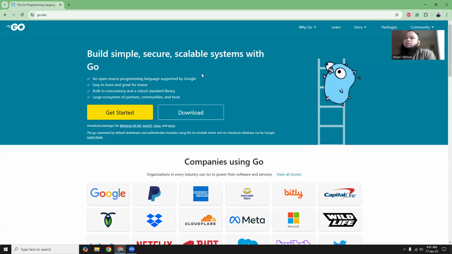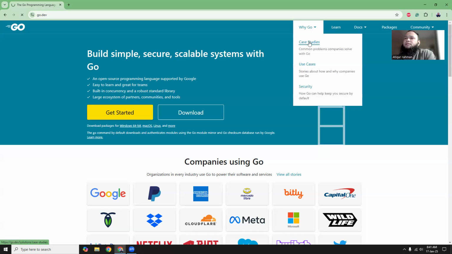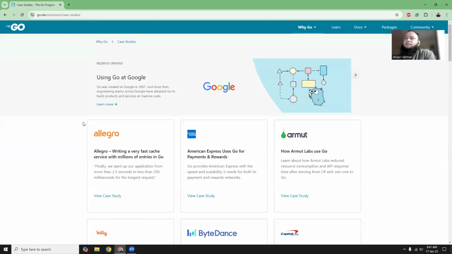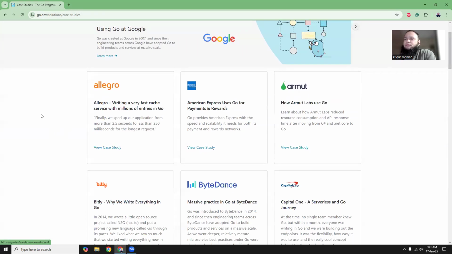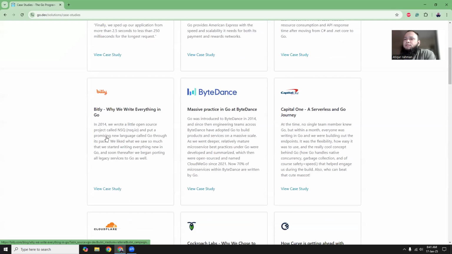So why should you use Go? If you go to the case studies on Go.dev, you can see a lot of use cases, and most of the use cases are people using Go for microservices. If you are trying to build microservices with Docker and containers, Go is the right tool to go with. Because if you read the examples given here,